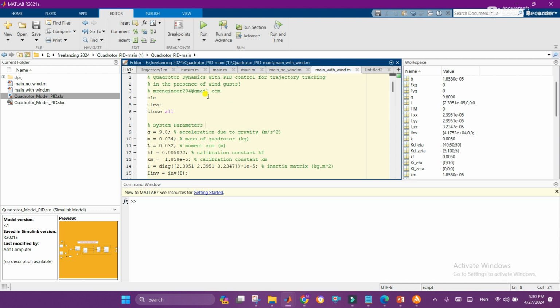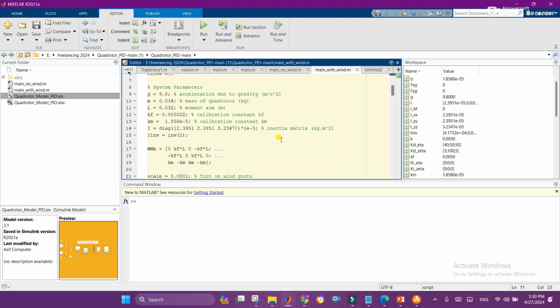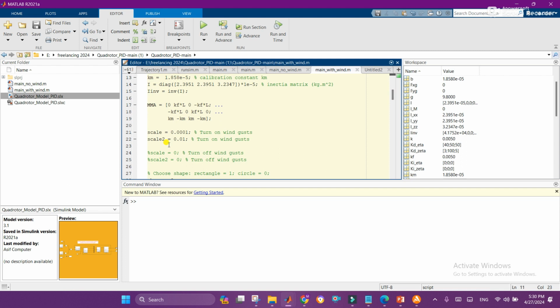Here you can see the MATLAB code for that Simulink file, and here are the system parameters, in which the gravitational acceleration, mass of quadrotor, moment arm, calibration constants kf and km, and the inertia matrix are present. Here you can see that we have two scales for wind gust. We have turned on these scales because we are implementing it with wind.